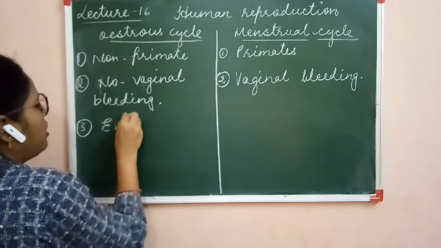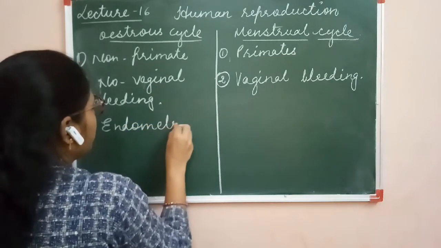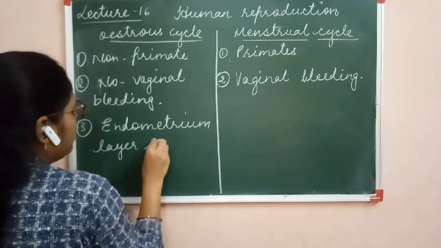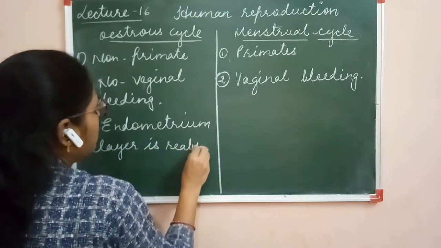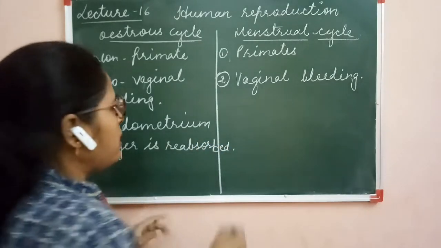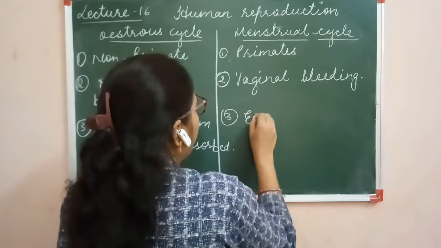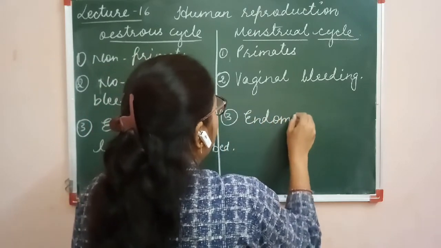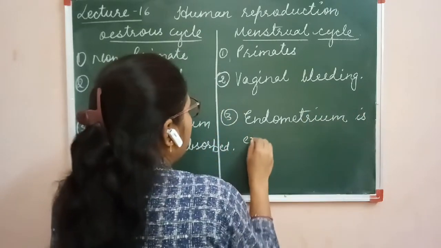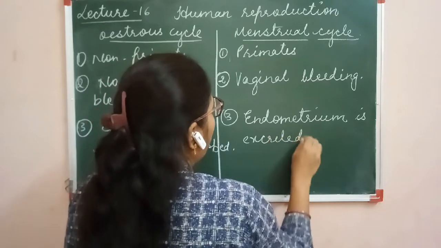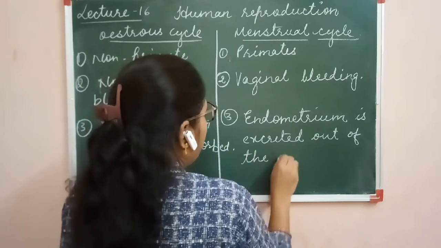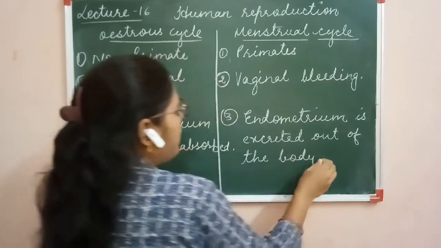Here the endometrium layer is reabsorbed in the body, and in the menstrual cycle the endometrium is excreted out of the body through vaginal bleeding.